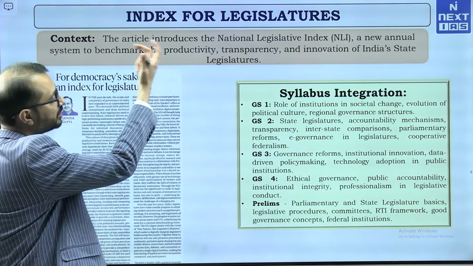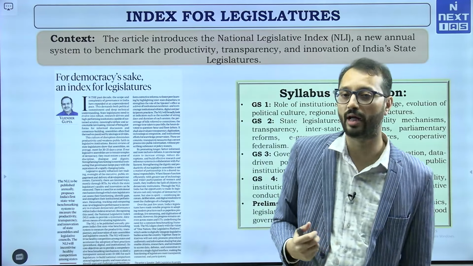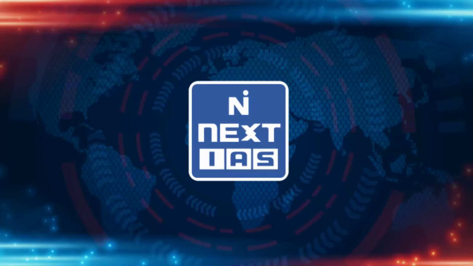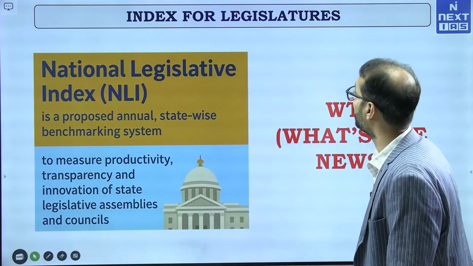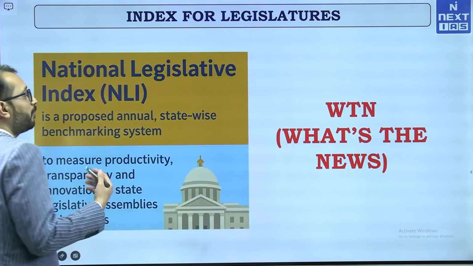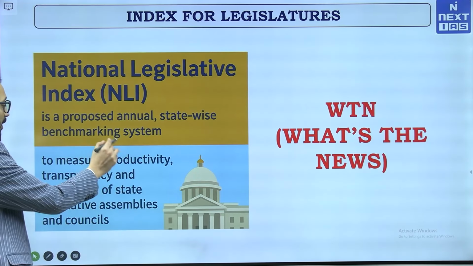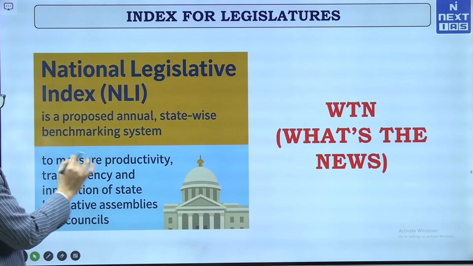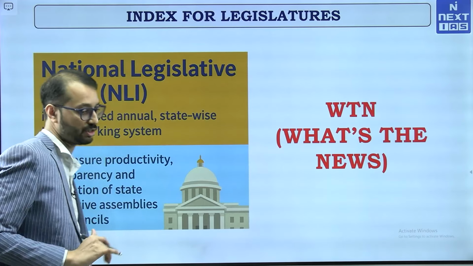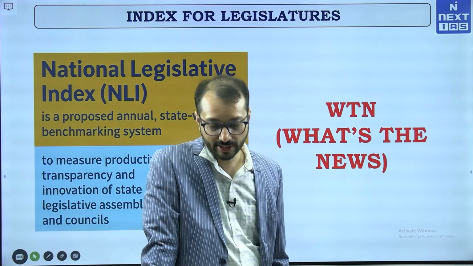So, this article talks about the National Legislative Index, and we will understand in greater detail what issues have been highlighted. Okay, so, the index for legislatures. The National Legislative Index is a proposed annual state-wise benchmarking system to measure the productivity, transparency and innovation of state legislative assemblies and councils. Now, if you look at the present problems of state legislatures,